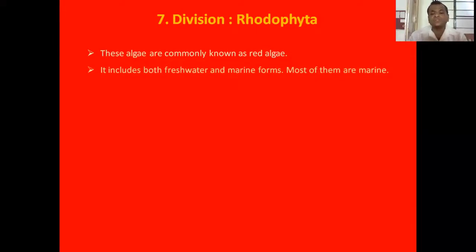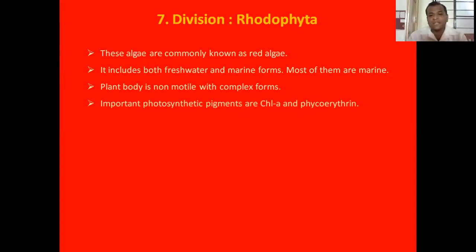The last division is Rhodophyta. These algae are commonly known as red algae. It includes both freshwater and marine forms. Most of them are marine. The plant body is non-motile with complex forms. The important photosynthetic pigments are chlorophyll and phycoerythrin. Due to pigment phycoerythrin, these algae are red in color. The floridean starch is a reserve food material in these algae.